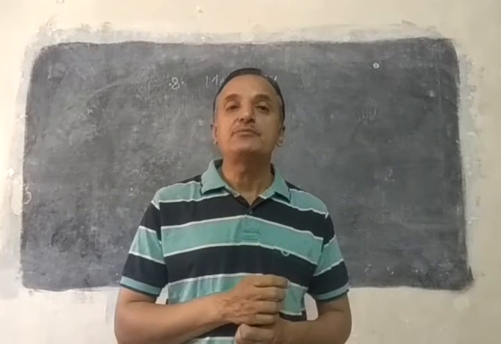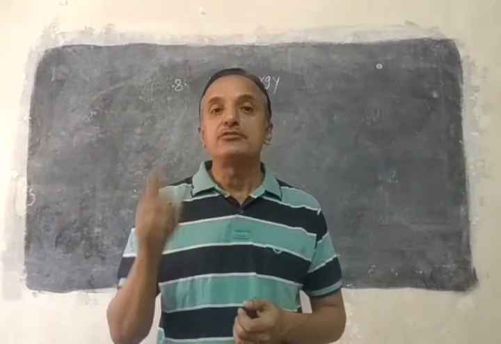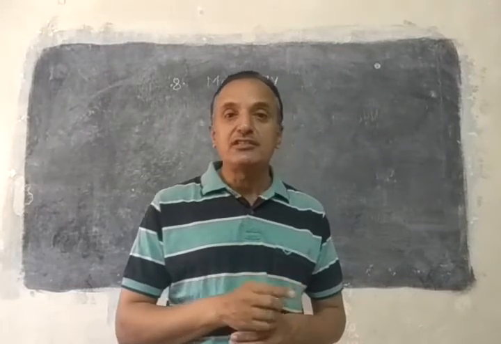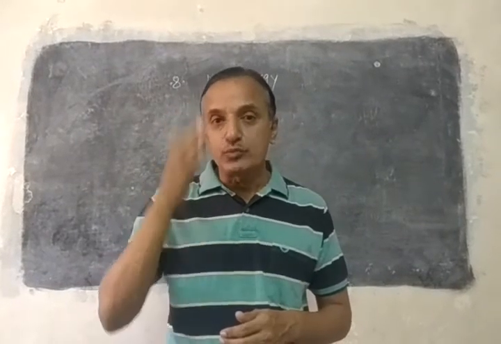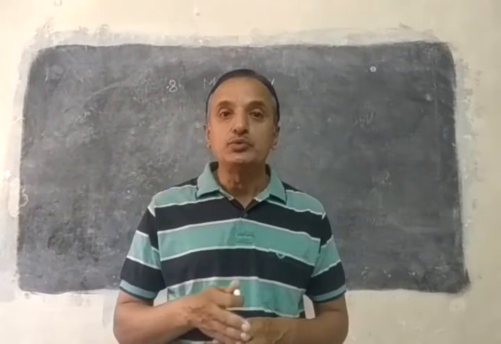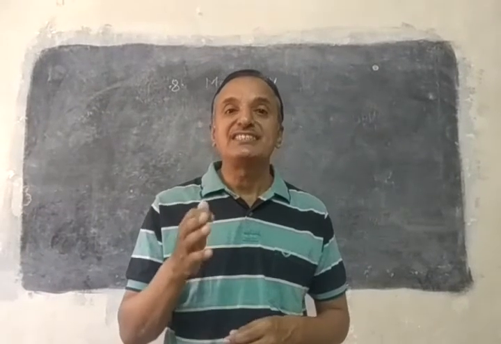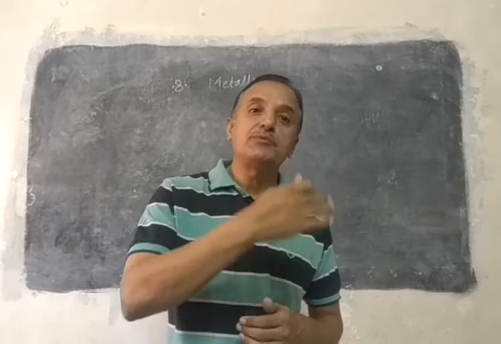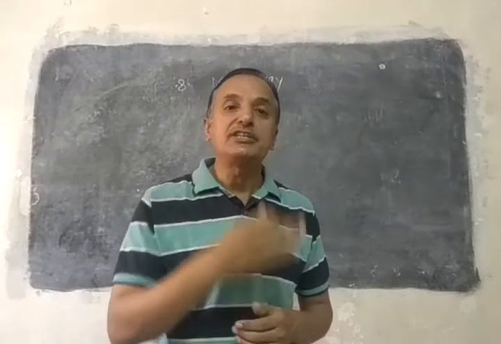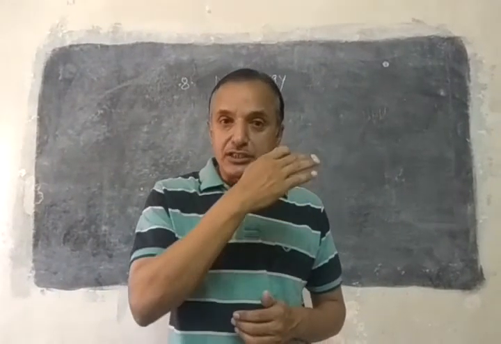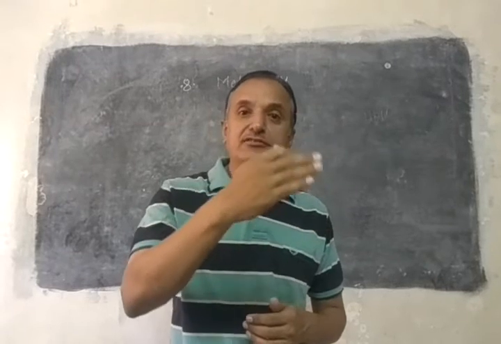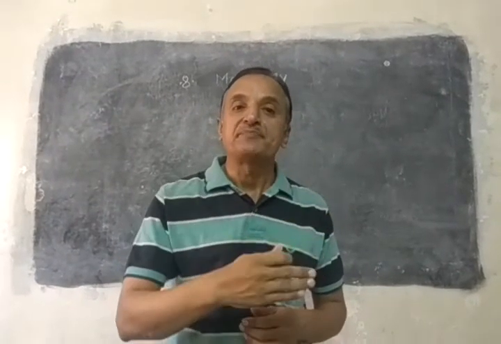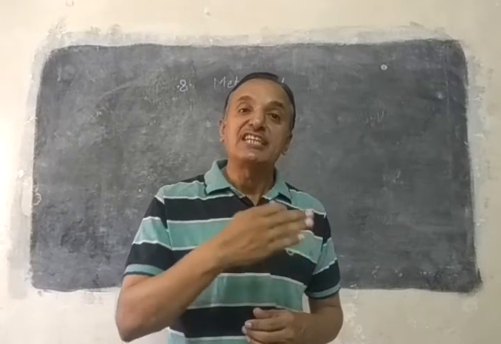See, in the second chapter, you studied the modern periodic table. In that table, you have seen that group number 1 and group number 2 are the reactive metals. Then afterwards, you have seen the groups 13 to 18. As we go further from 13 to 18, the non-metallic character increases.